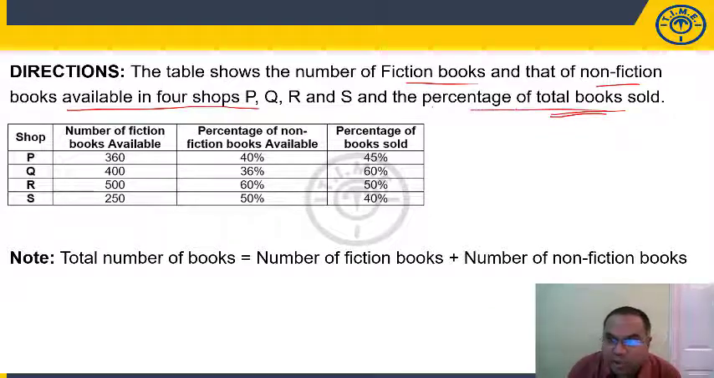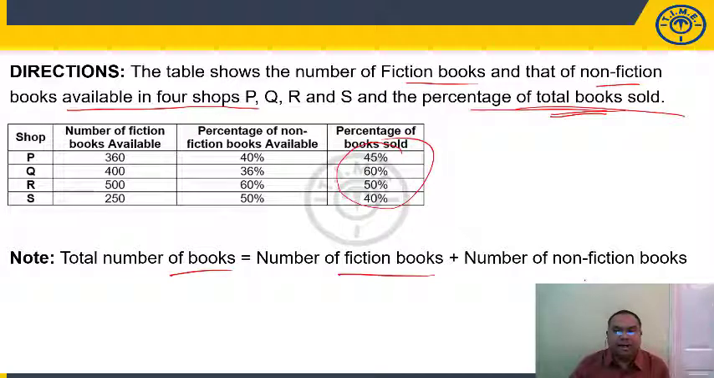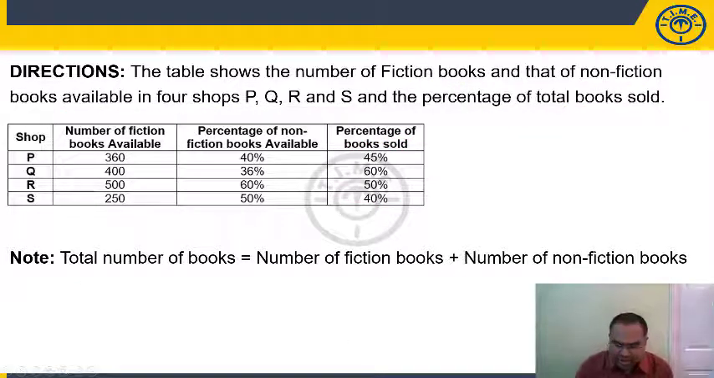And percentage of total books sold, that is given here. This percentage is out of total books that are sold. Total number of books is number of fiction books plus number of non-fiction books. Now, let us write down this. See here students, fiction plus non-fiction is total number of books. Non-fiction is 40%, means this should be 60%. Right? So 60%,